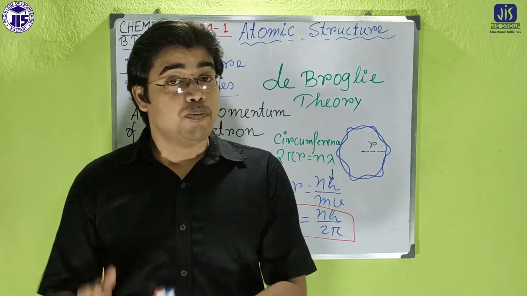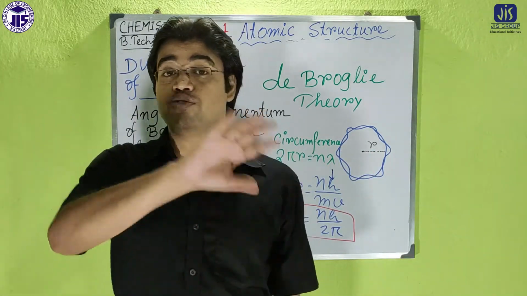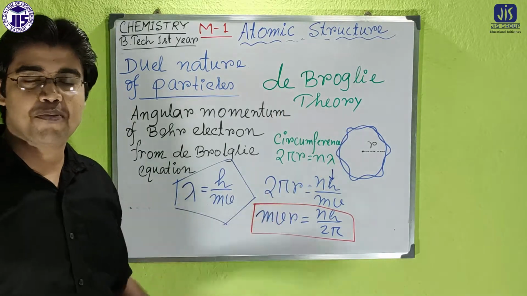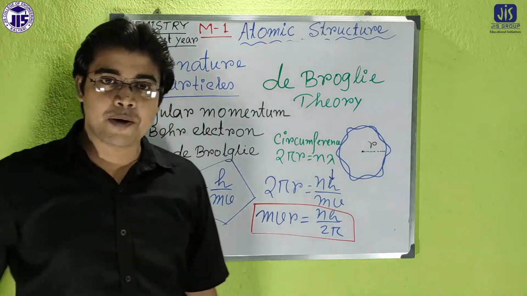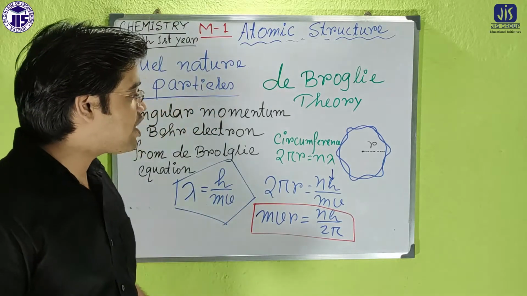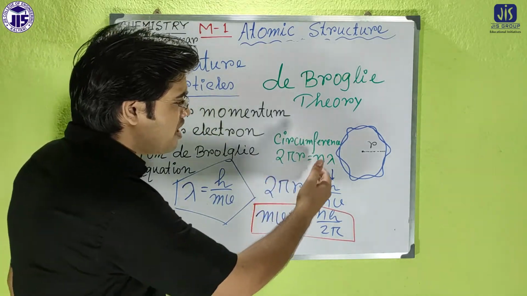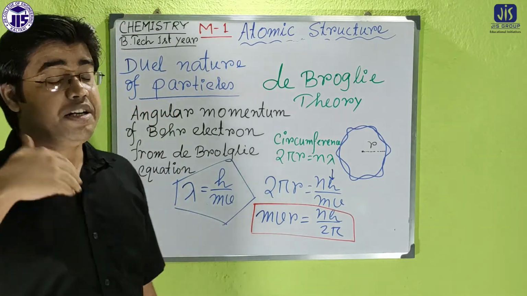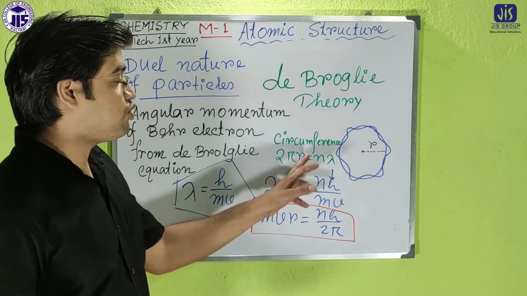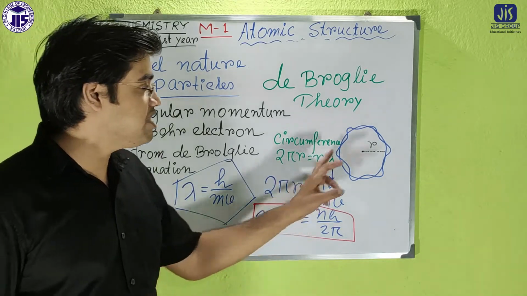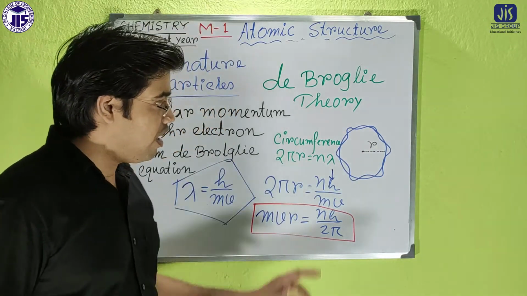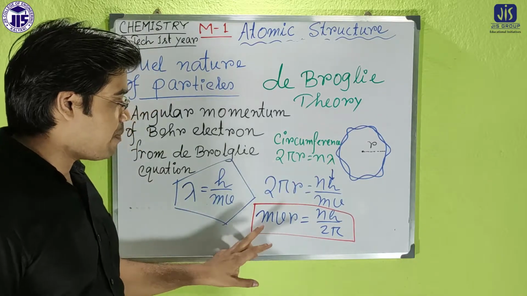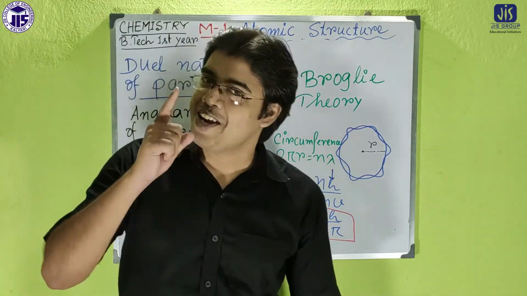But as Bohr told one wing of the theory, obviously it is expected that the de-Broglie equation supports Bohr's model, and that happened here. So again, the integral multiple of the wavelength equals the circumference 2 pi r, where r is the radius of the Bohr orbit. Then from that equation we can establish mvr equals nh by 2 pi.